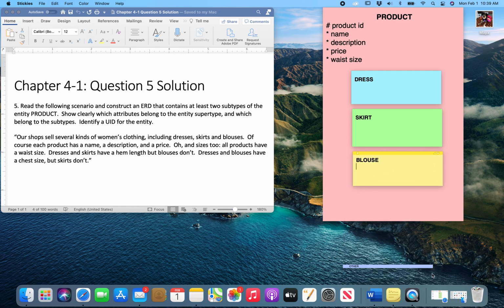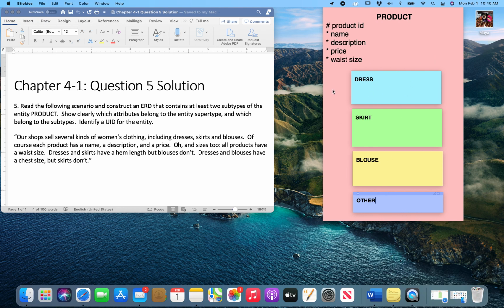Now, I am including a 4th subtype of other, and that is because you never know when there's going to be another product that doesn't necessarily fit into any of these categories, into these subtypes. So the other category is there just to pick up the slack in case that happens. And you don't have to include it in your ERD, but for this example, we are going to include it.